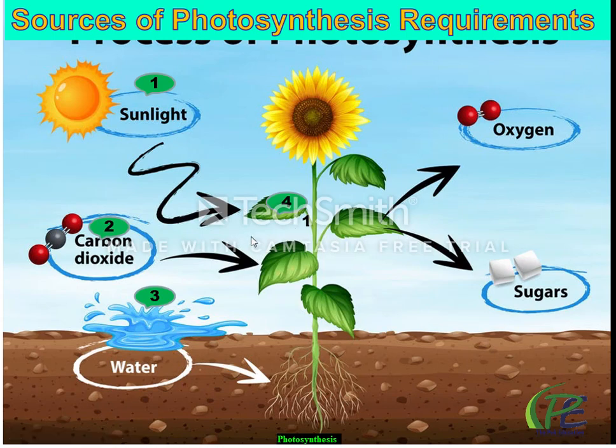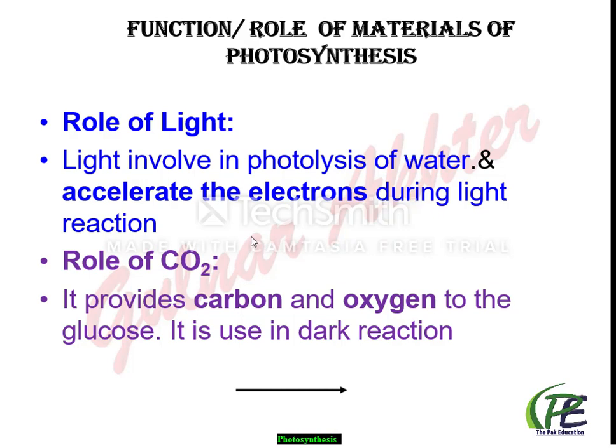Now the next topic, role of these requirements, यानी कि इन चीज़ों की photosynthesis में कहाँ ज़रूरत होती है या इसका क्या काम है. So number 1, light. Light is the energy, and in photosynthesis it has 2 functions. Number 1 is the photolysis of water, यानी कि water का breakdown with the help of light होता है. Second thing, to excite the electrons. During the photosynthetic mechanism, electrons excited होते हैं, elevate होते हैं from low energy level to high energy level by the help of this energy.